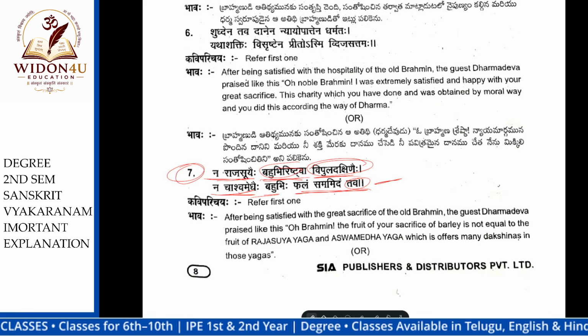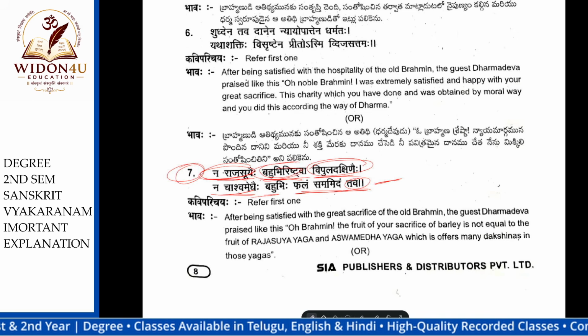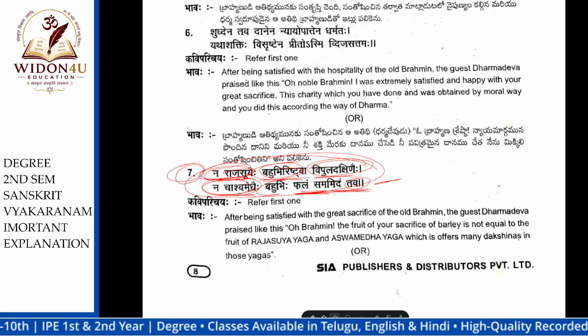Rajasuyaihi means Rajasuya Yagam, the different Rajasuya Yagas you have done in your life. Na Ashwamedha Yagaihi: no Ashwamedha Yagas. There is no one equal to that person. These are not equal to whatever Saktuprastha did in his life.